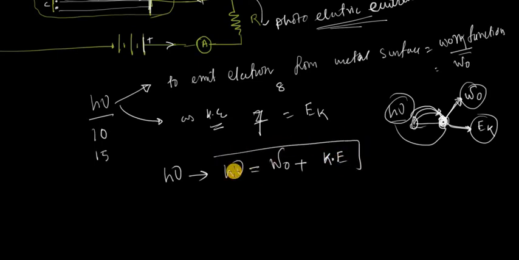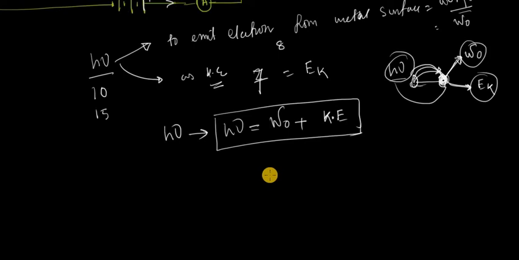So this equation is called the Einstein photoelectric equation: h nu equals work function plus kinetic energy, Ek.